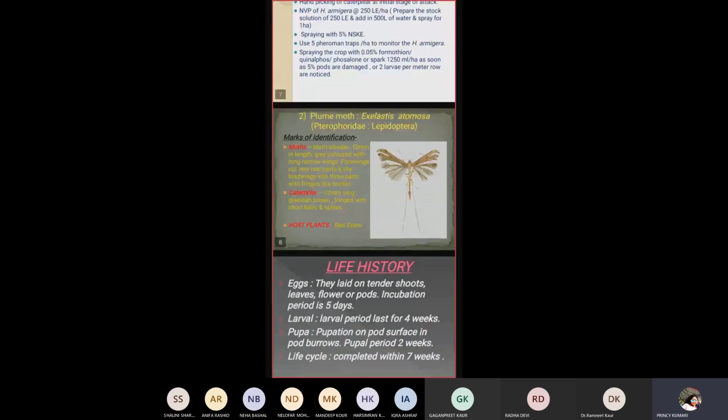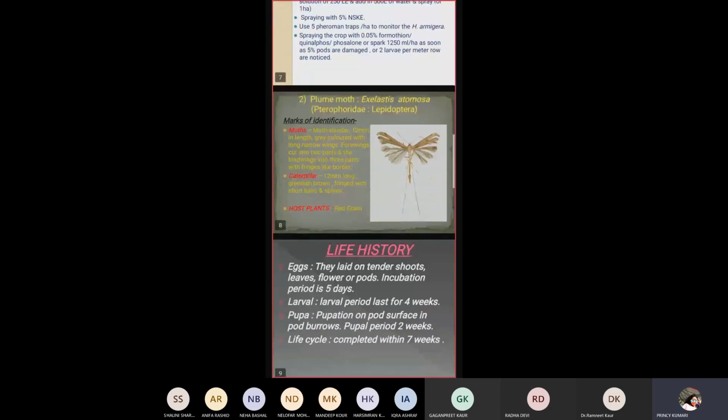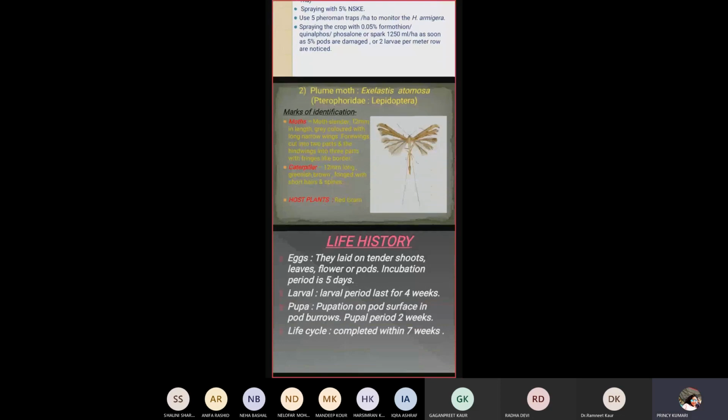How can we identify it? The moth is cylindrical in shape, 12 mm in length, gray colored with long narrow wings. Forewings are cut into two parts and hind wings into three parts, with a fringe-like border. As you can see in the picture, the caterpillar is 12 mm long, greenish brown, with short hairs and spines on its body. Host plant is red gram.